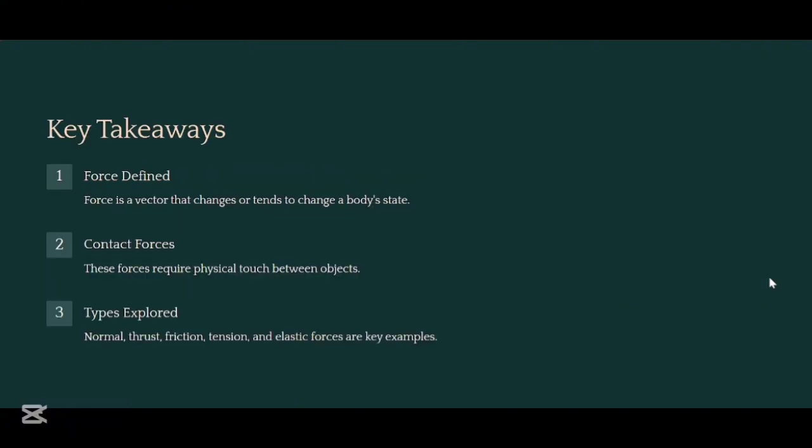So here are the key takeaways we learned from this topic. We learned that force is a vector quantity that changes or tends to change a body or an object state. Contact forces require physical touch between objects, and we learned about the types like normal, thrust, friction, tension, and elastic forces as they are key examples.